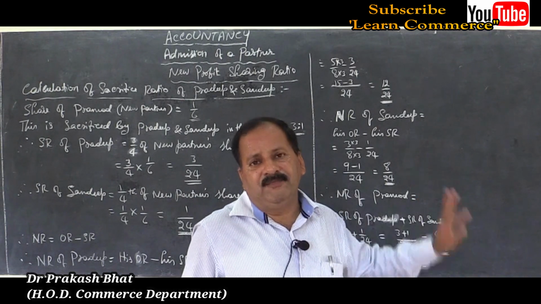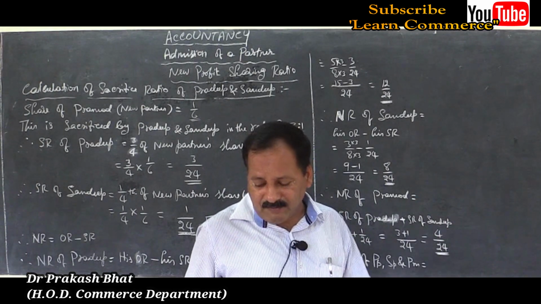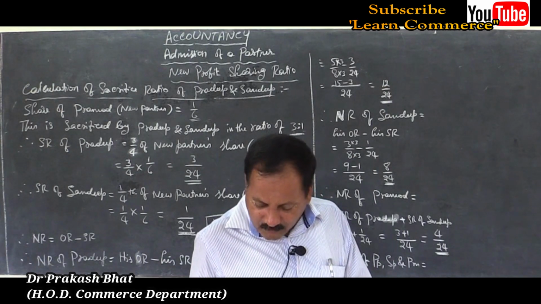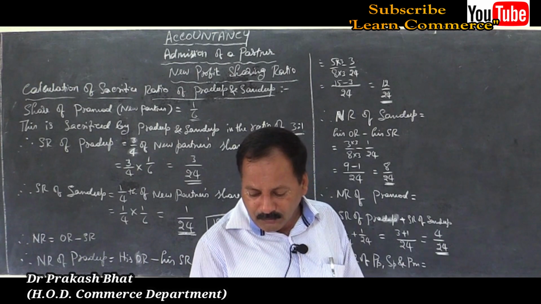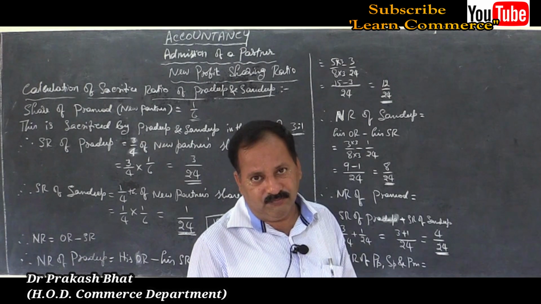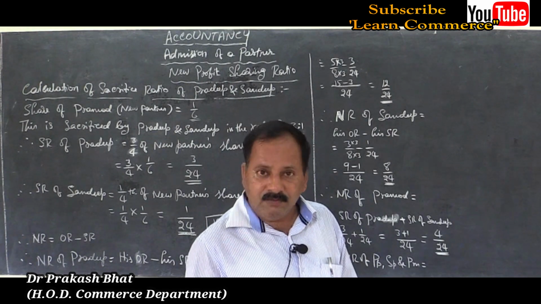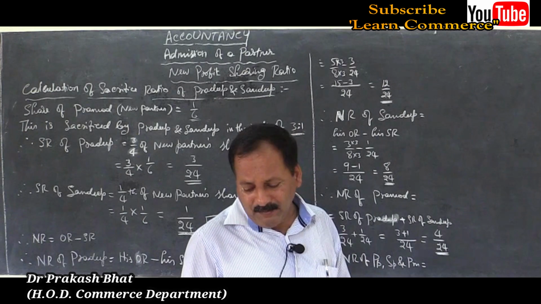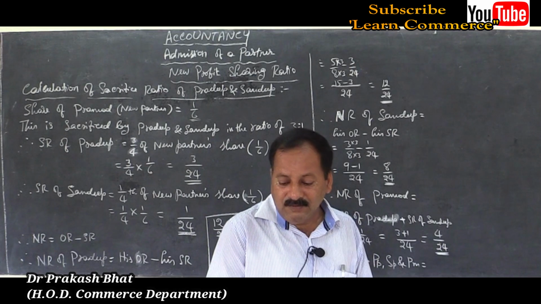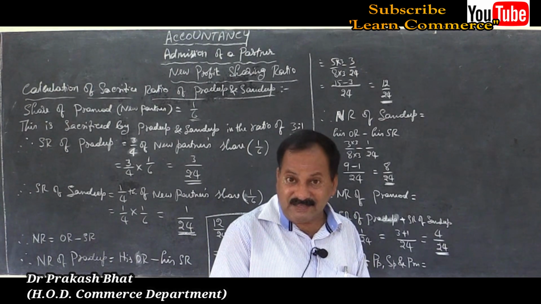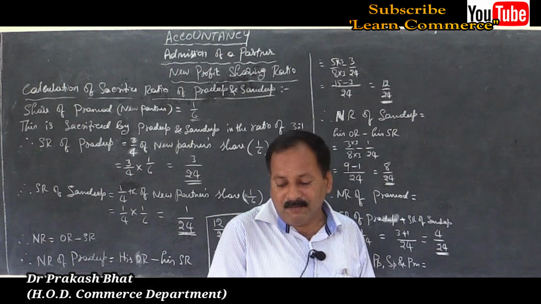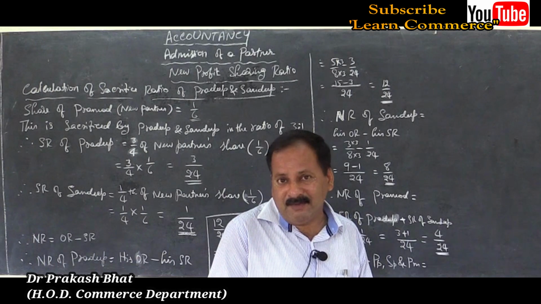Same way you have to solve. Similar problem, exactly similar problem. In the previous problem they told acquired in the ratio of 3:1. Here they told which he acquired from Prakash and Akash in the ratio of 1:2. So no change here, similar problem, a waste of our time to tackle the similar problem again. So let me give this problem as an assignment to you. I will solve one more problem, then take this Prakash and Akash problem as your assignment.